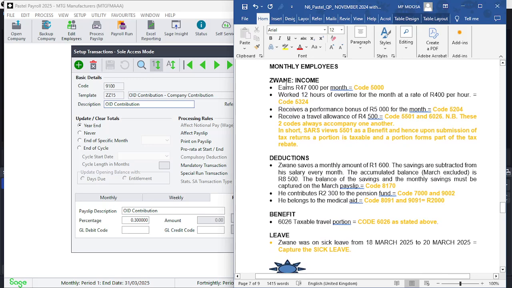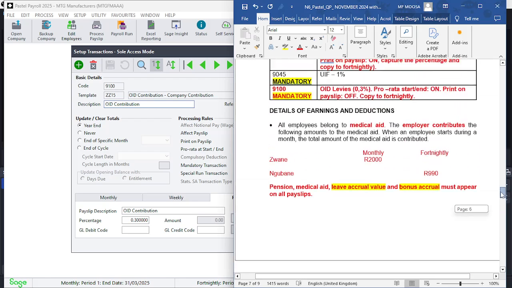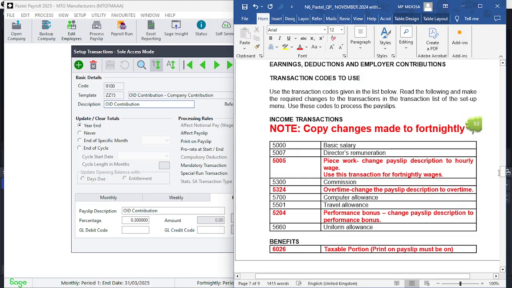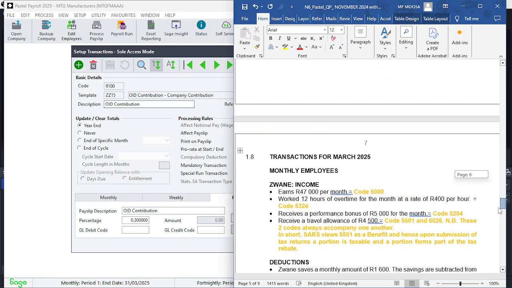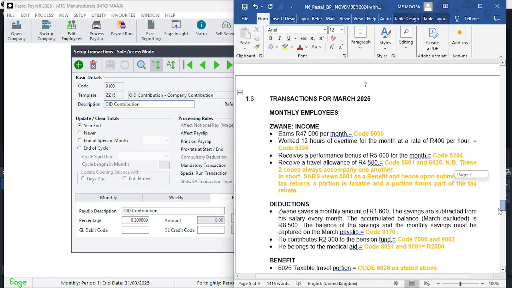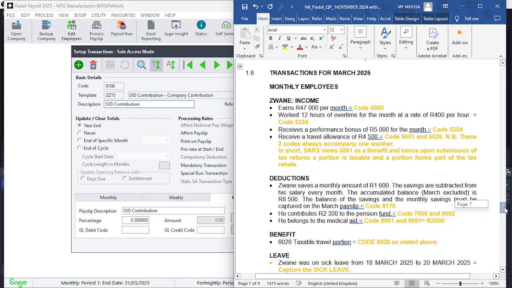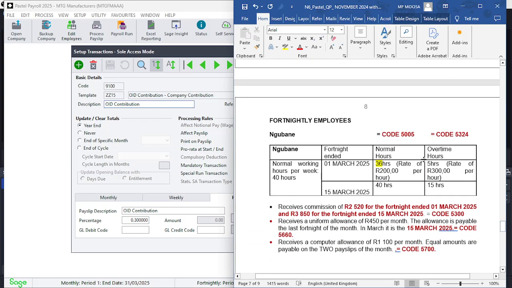So let's take an example. Mr. Swane is a monthly employee at 37,000 per month. The code that has been selected for it is 5000. That's basic salary. This one here is piecework. This is for hourly work wages, which is 5005. So we're going to now go down here and select the monthly, the fortnightly transactions here, and you're going to find there's a code 5005 here. Same thing with code 5324, which is overtime.